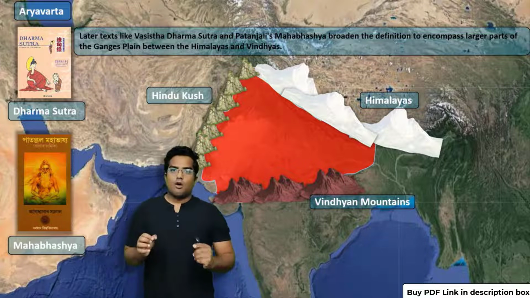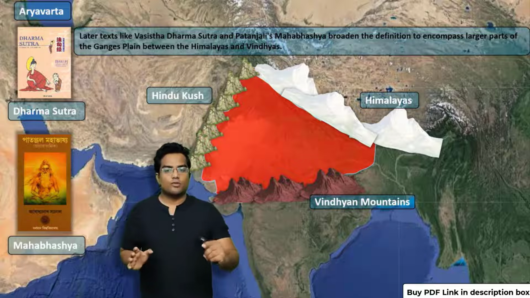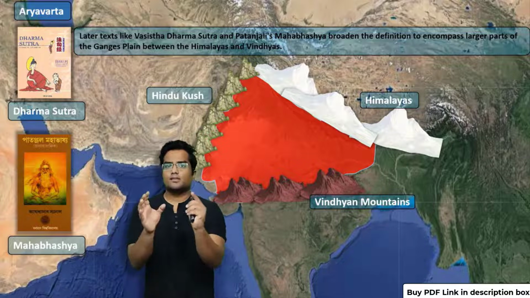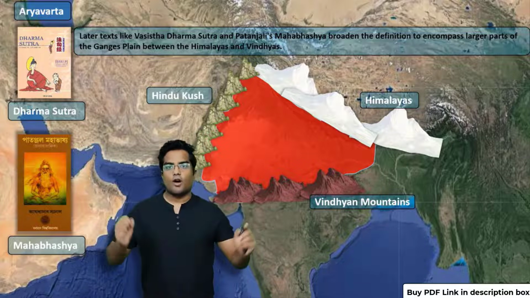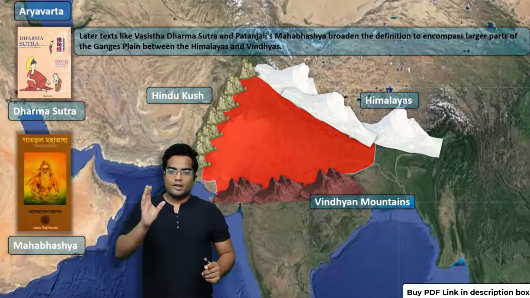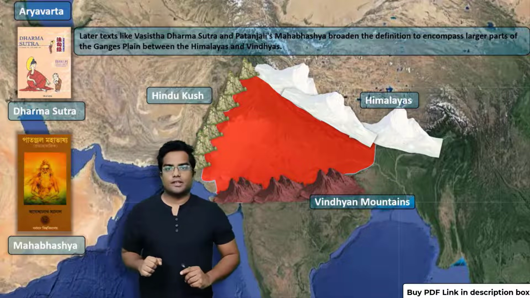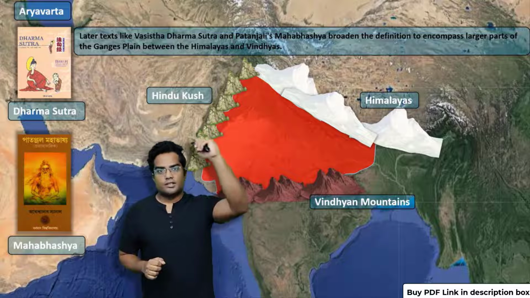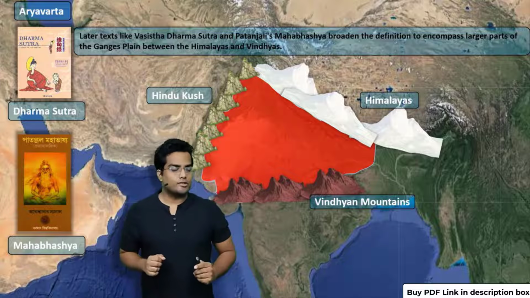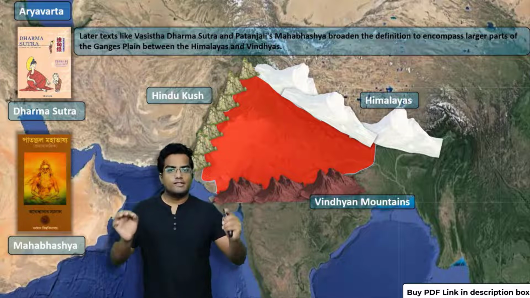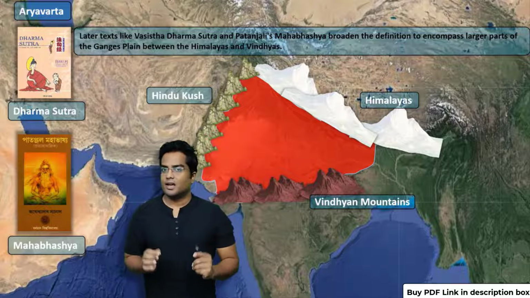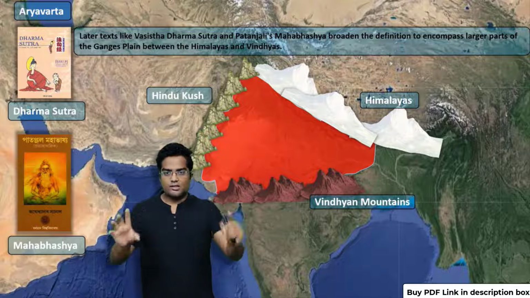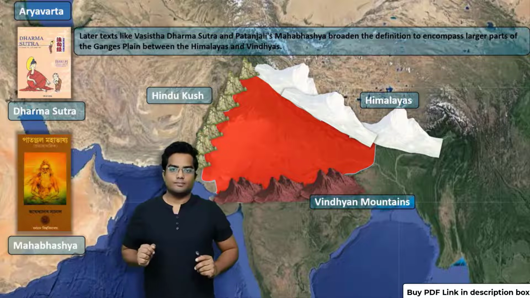The Vindhyan mountains, or technically even the Narmada river, which is close to them, is considered the boundary of Aryavarta. Hindu Kush is the western extreme, the Himalayas are pretty much the northeastern extreme, and the Vindhyan mountains along with the Narmada river are the southern extreme. So this is essentially Aryavarta.